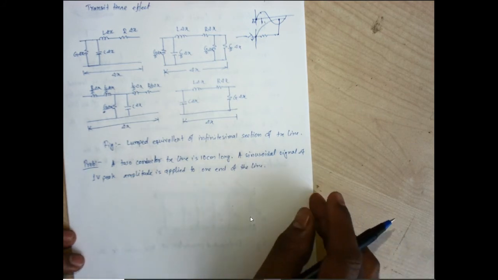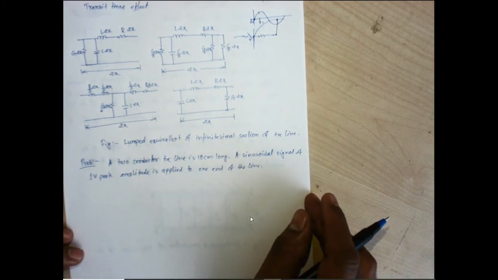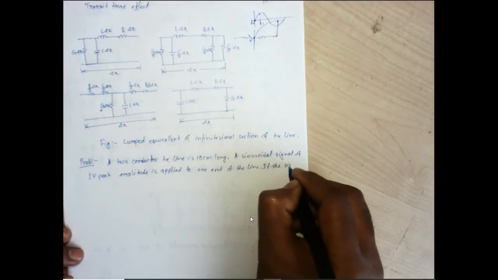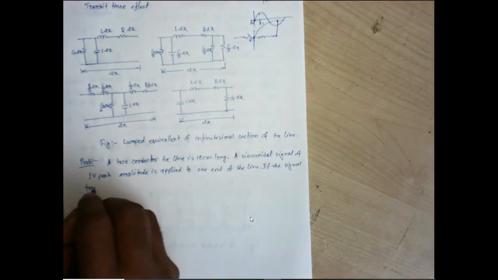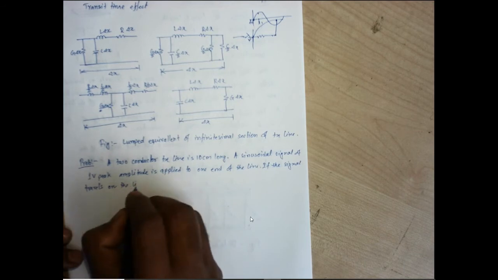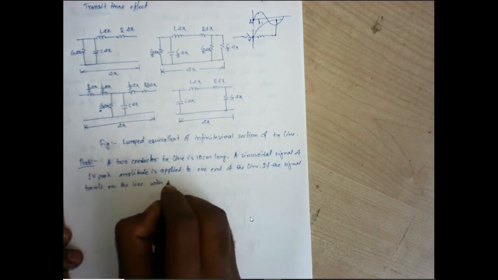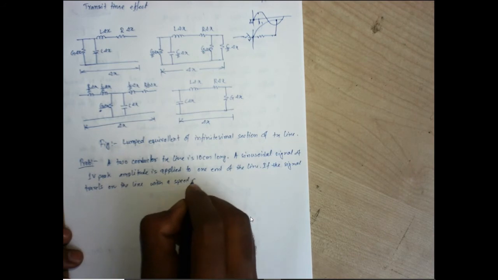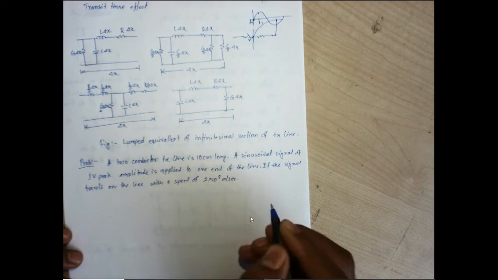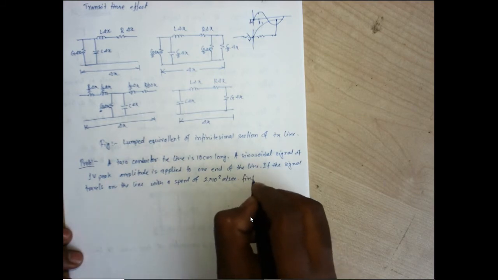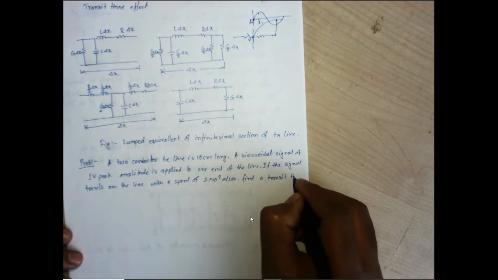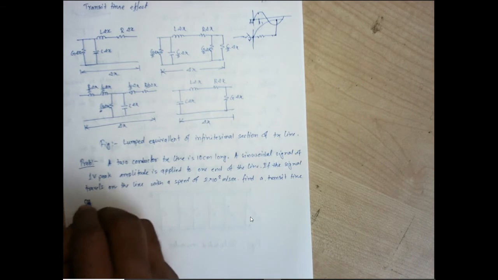So at one end of the line a sinusoidal signal of 1 volt peak amplitude has been given. If the signal travels on the line with a speed of 2 into 10 to the power 8 meter per second, find A point, transit time on the line,